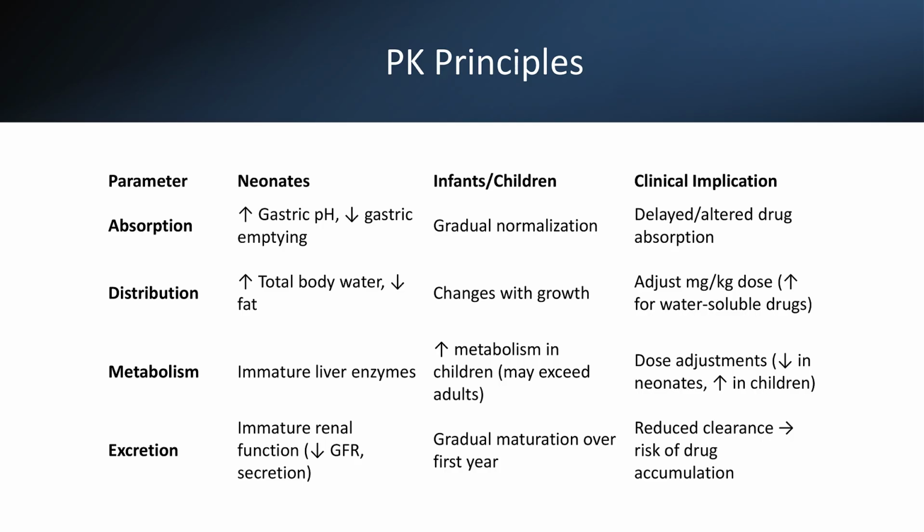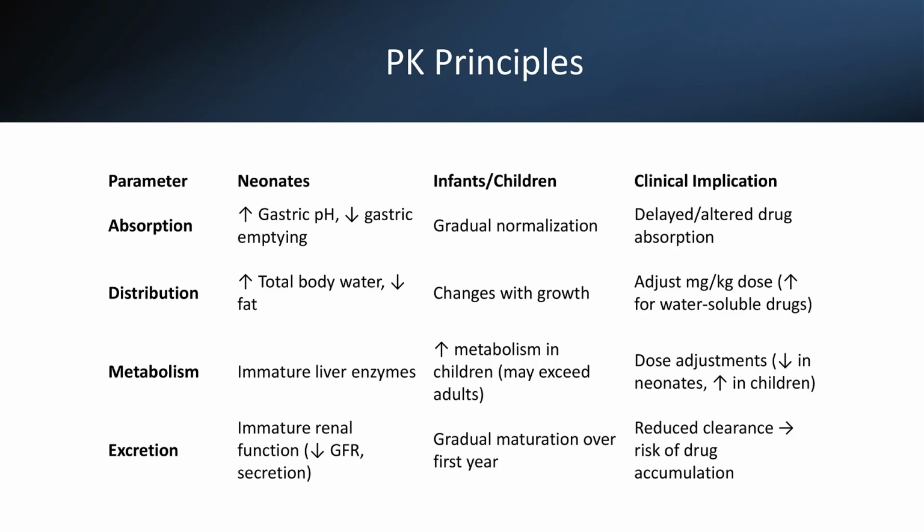Distribution of medications is also altered in children. They have a higher total body water content, which may require higher milligram per kilogram doses for water-soluble drugs, and lower fat stores, which can reduce the volume of distribution for fat-soluble agents. Metabolism varies with age because hepatic enzyme activity matures over time.